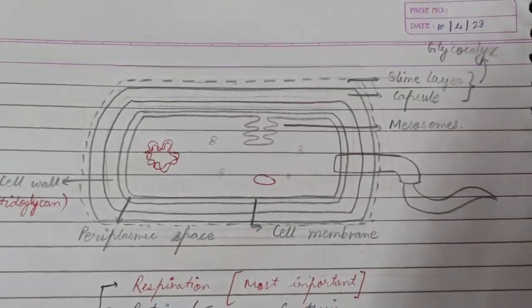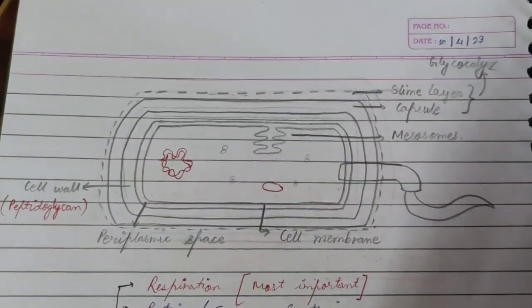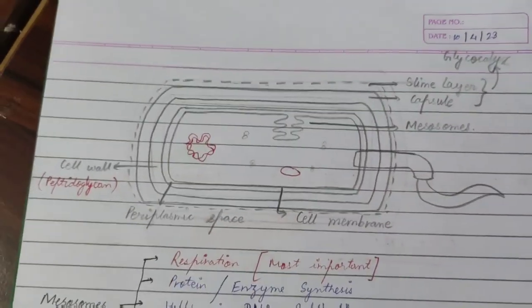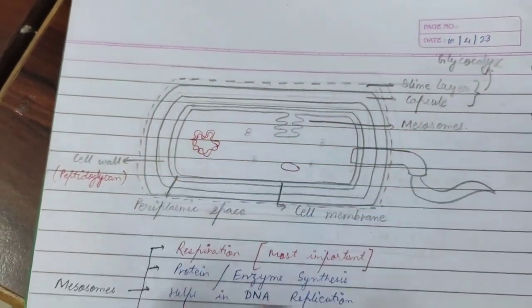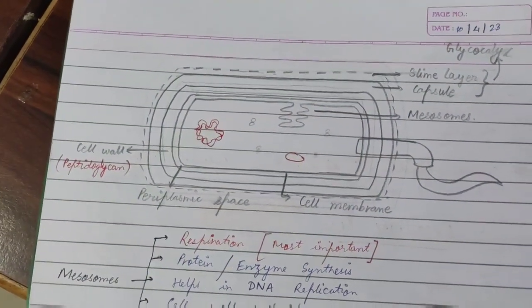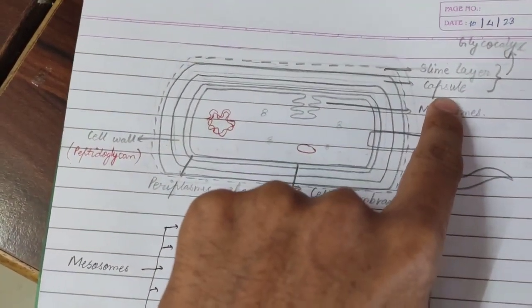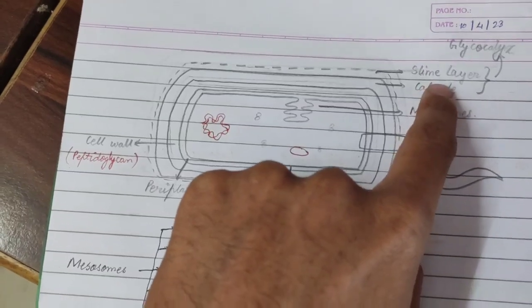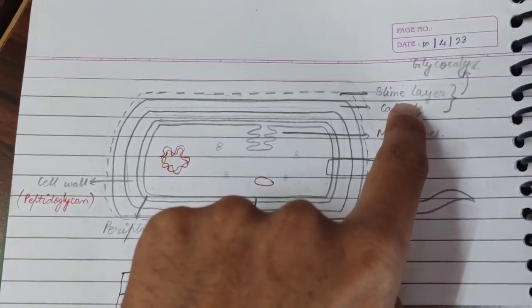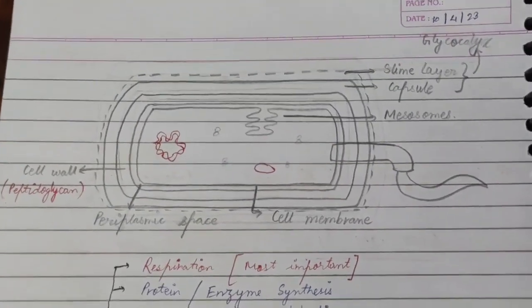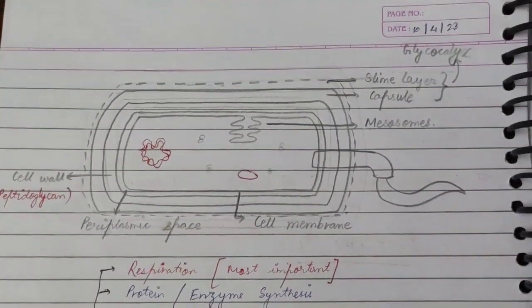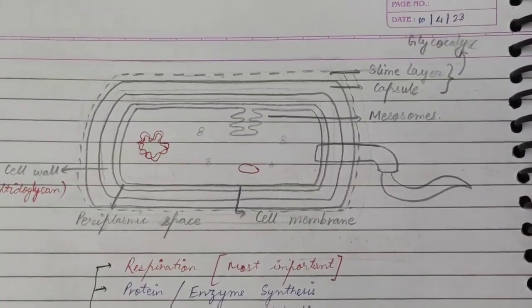Now let us know about the functions of different parts. First is glycocalyx. Glycocalyx is basically of two types: solid glycocalyx, which is the capsule, and loose glycocalyx, which is the slime layer. Let us know about both of these functions. The slime layer prevents the bacterial cell from drying out, and it also helps the bacterial cell to stick to something.